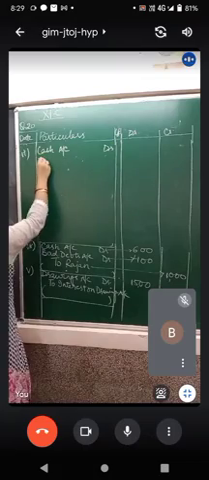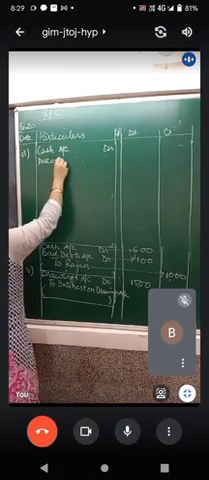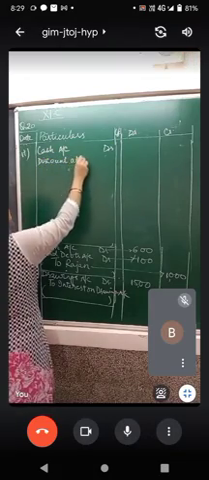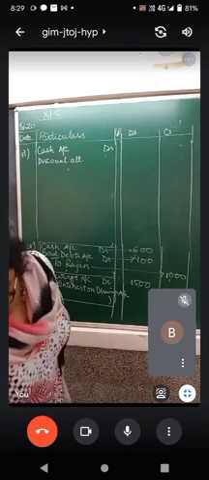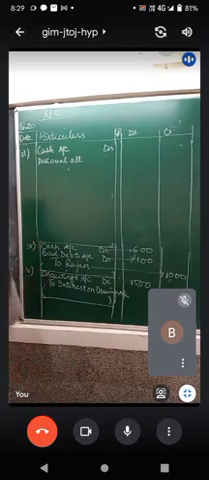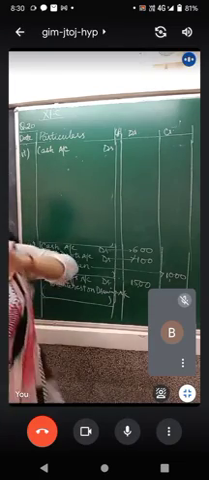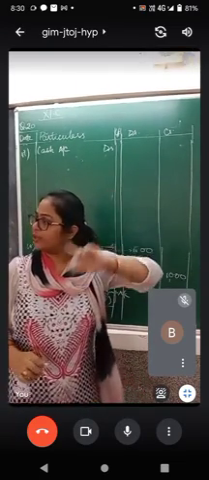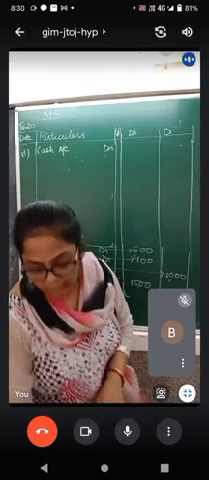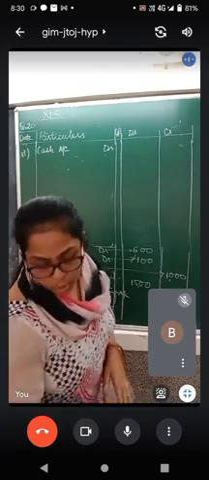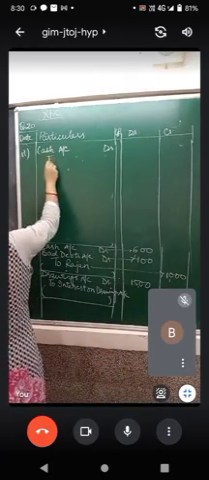Cash account debit, discount allowed account debit, and sorry, this is trade discount, no? Only the amount will be reduced. Remember, for trade discount we don't show it in the books. We only reduce the amount, total amount. So cash account debit to sales.